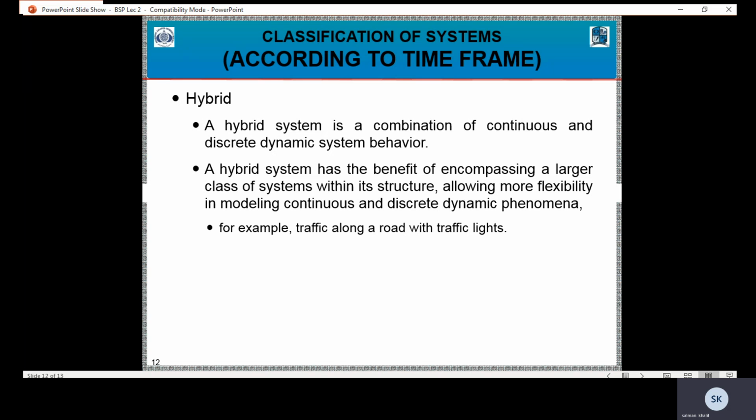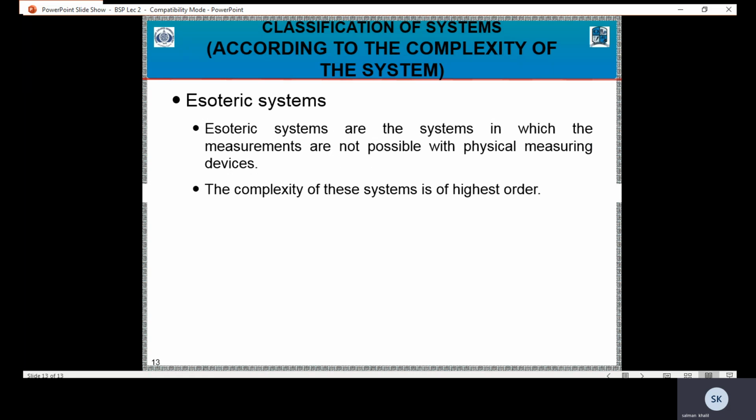A hybrid system has the benefit of encompassing a larger class of systems within its structure, allowing more flexibility in modeling continuous and discrete dynamic phenomena. For example, traffic along a road with traffic lights. Esoteric systems are systems in which measurements are not possible with physical measuring devices. The complexity of this system is of the highest order.